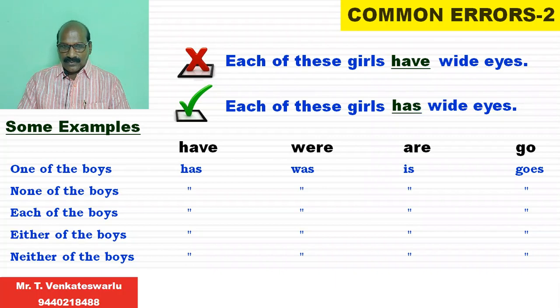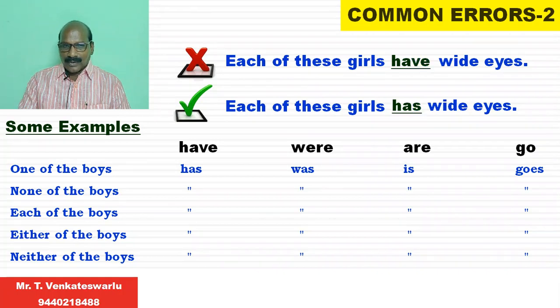Here, if you remember only this point, you can learn about 50 common errors at this point. For example, in some other examinations, you face the question, "one of the boy", it's the wrong expression. The right one is "one of the boys". In some exams, you find "none of the boy", it is wrong.